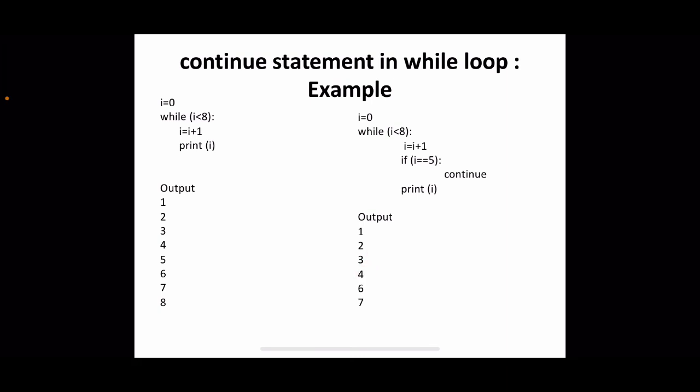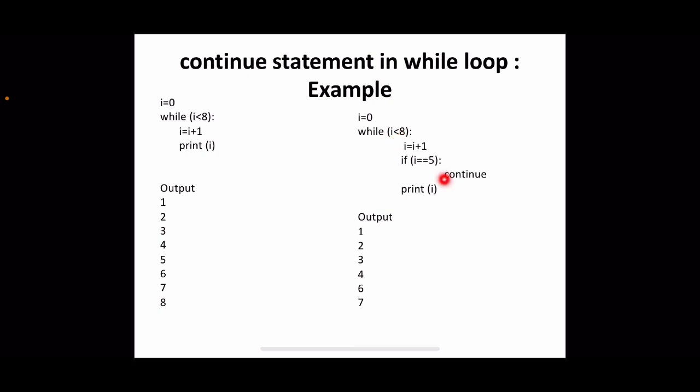After that, when I becomes 5 here, I equal to I plus 1, I becomes 5, this condition will be true. The body of this if part will be executed, that is continue will be executed, and the function of this continue is to skip the rest of the statements of the while, and just restart with the next iteration of this while loop.